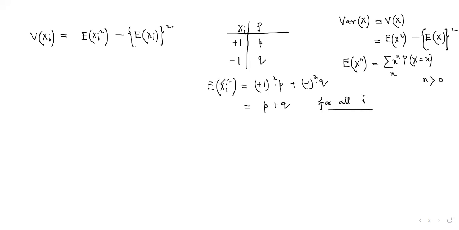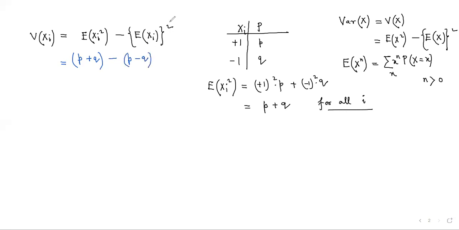Now, as we have found the expectation of xi square, we can substitute this value in the formula for variance. So we are putting here p plus q, and minus the expectation of xi, which came out to be p minus q.